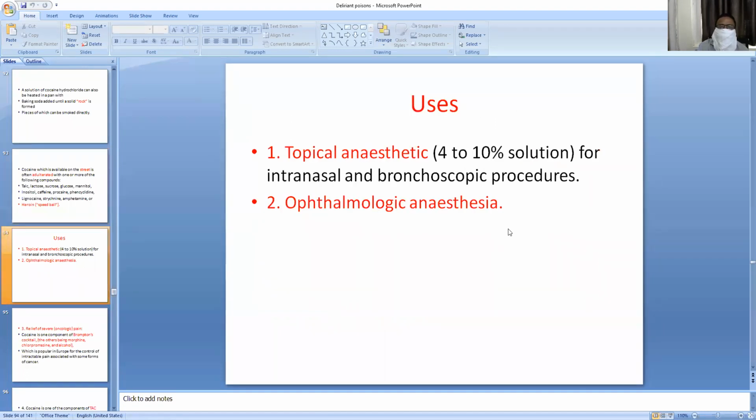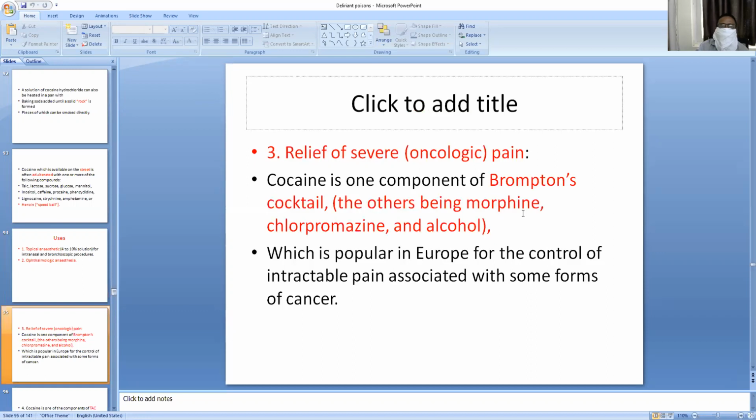What are the uses of cocaine? Cocaine can be used as a local topical anesthetic, 4 to 10% solution for intranasal and bronchoscopic procedures and ophthalmologic anesthesia, and for relief of severe pain. That means it is a component of Brompton's cocktail. It is one of the components of Brompton's cocktail, the others being morphine, chlorpromazine, and alcohol. These 4 drugs can be used to relieve oncologic pain due to cancers.